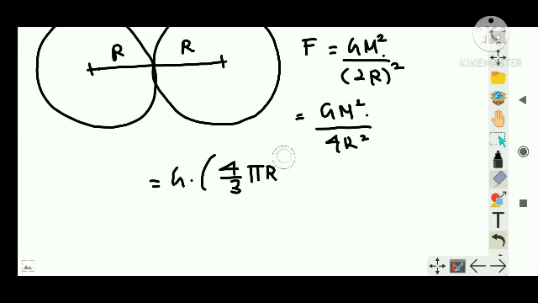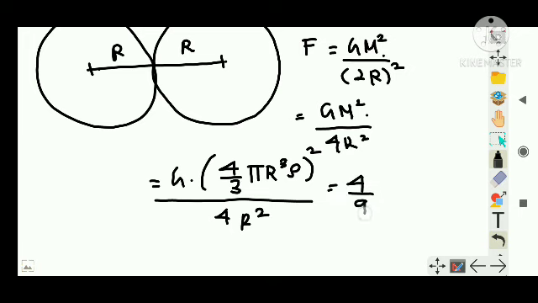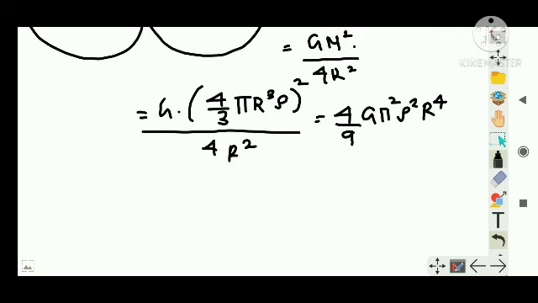So let us write this density term inside itself. So density squared divided by 4r squared, right? So you will get 4 by 9 G pi squared rho squared r raised to 4, right? So that means F is proportional to r raised to 4, right? So this is a very important scenario. There are two spheres of equal masses and radius. If they are in contact with each other, then F is proportional to r raised to the power of 4.